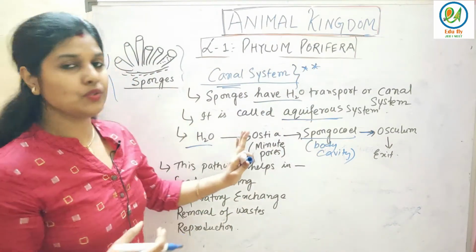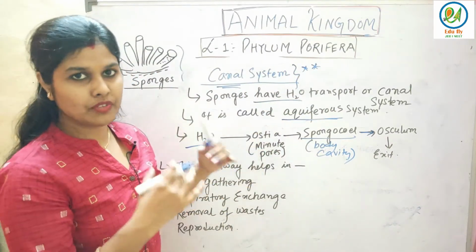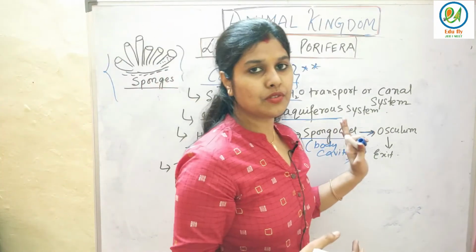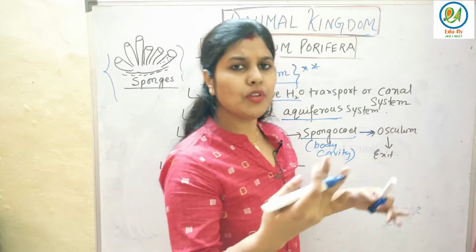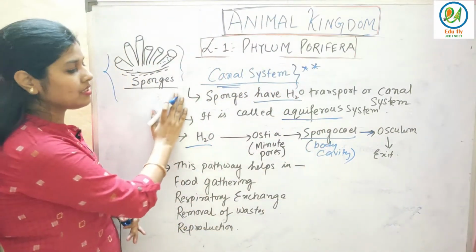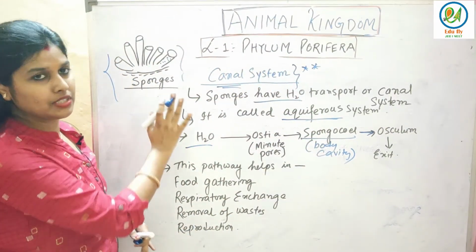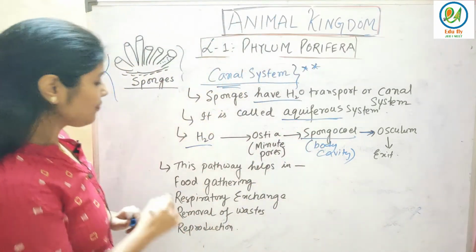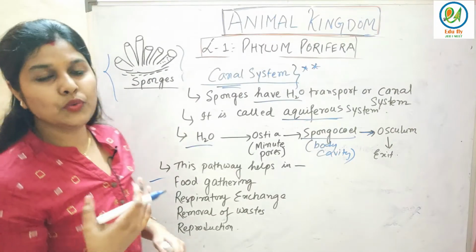First water enters the ostia, the minute pores, by diffusion, and then it goes to the body cavity, and from the osculum it comes out. This is the canal system, very important in the case of sponges. And what are the main functions of the canal system? There are 4 functions which I have given you. Food gathering. How do they gather the food?